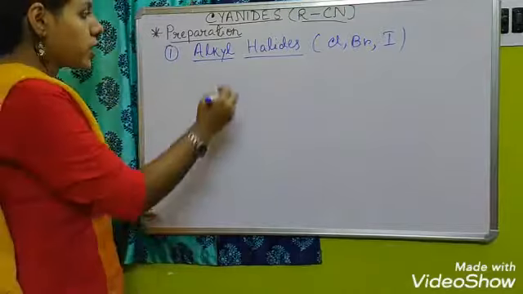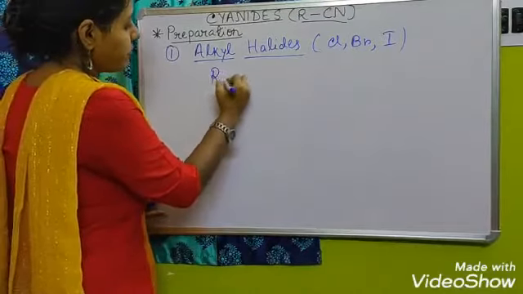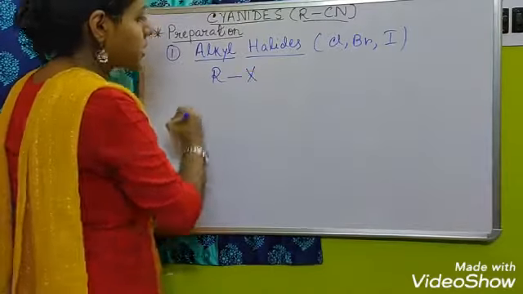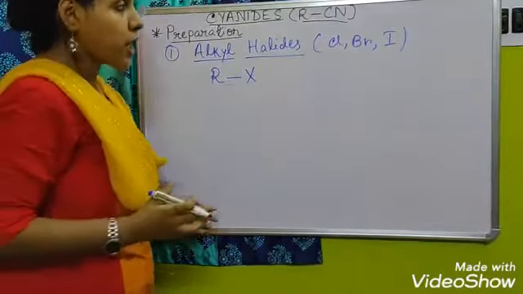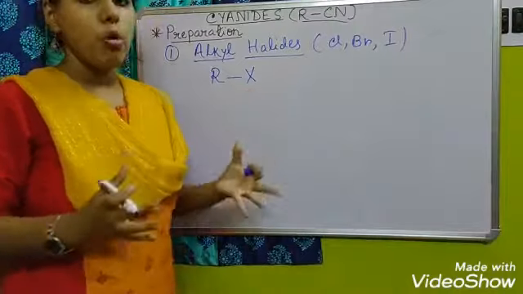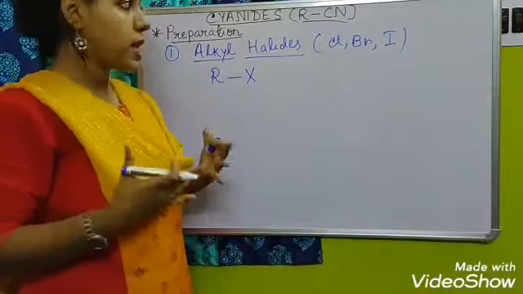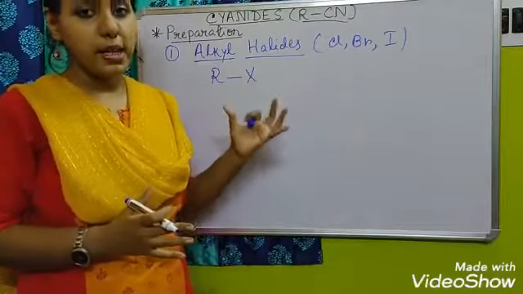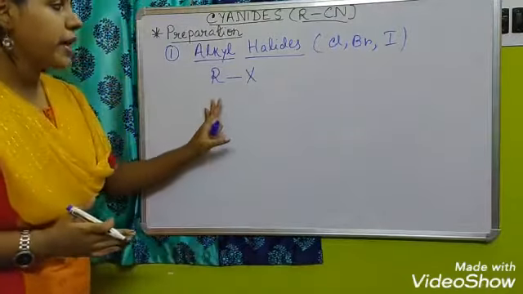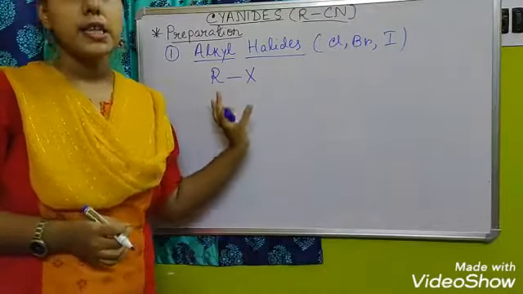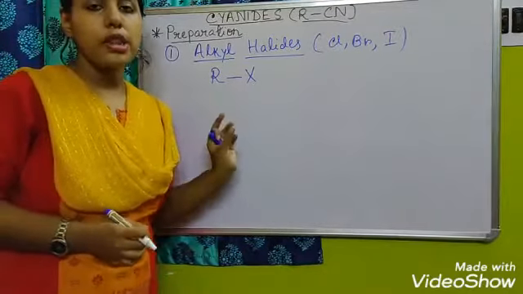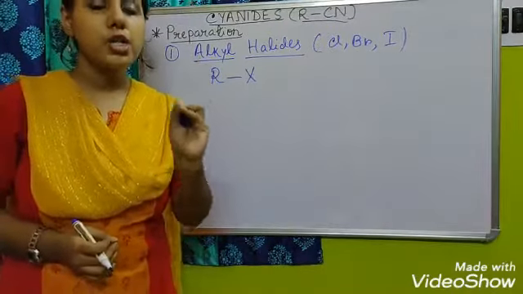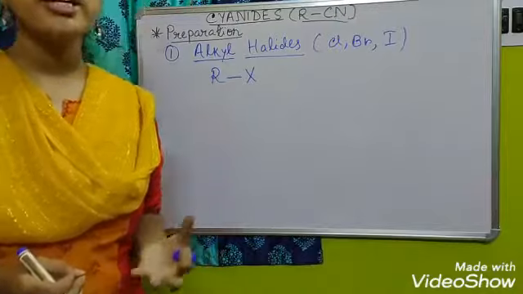So first of all we are taking R, meaning alkyl group, and then any halogen, that is X. Especially iodides are more ready to be removed from any type of alkyl halides.